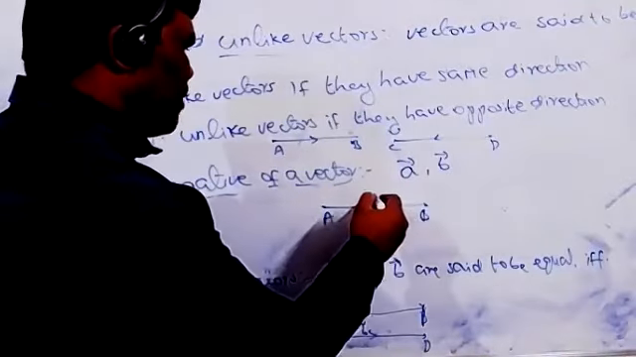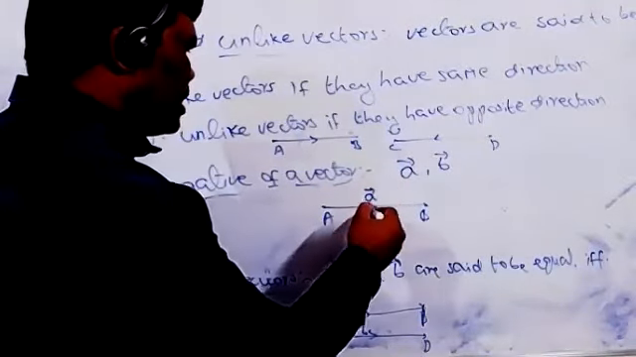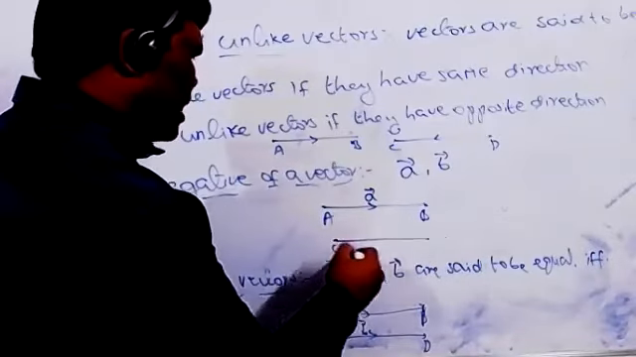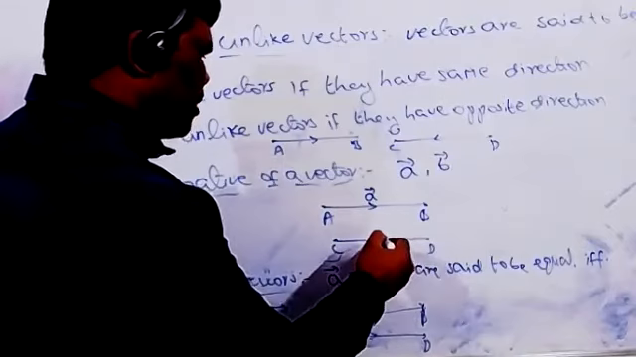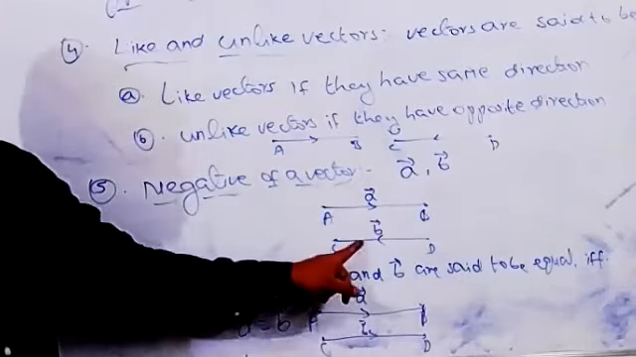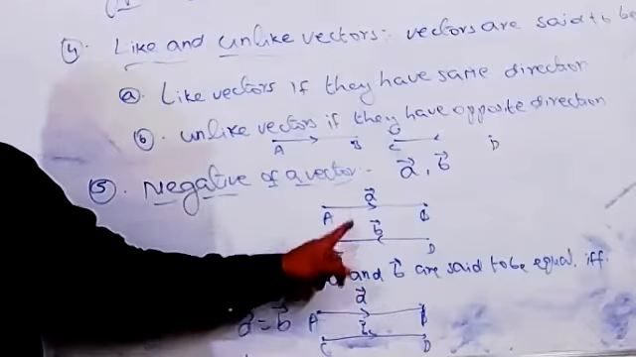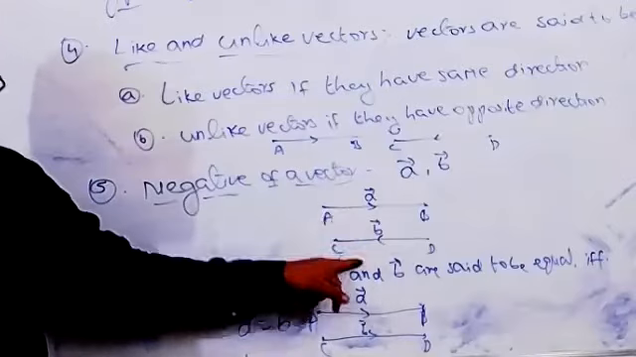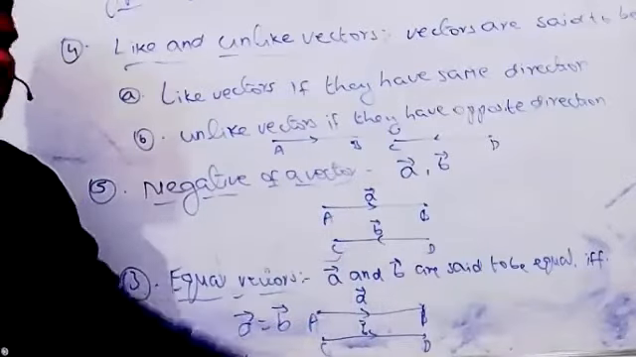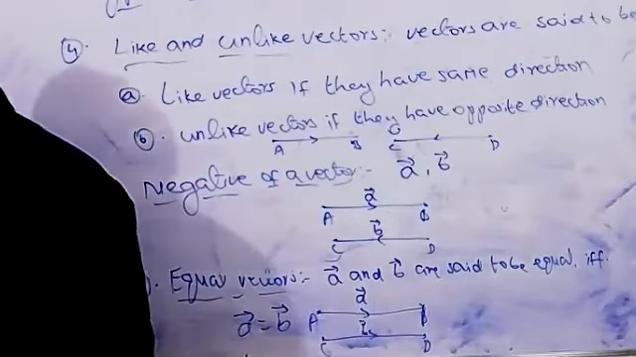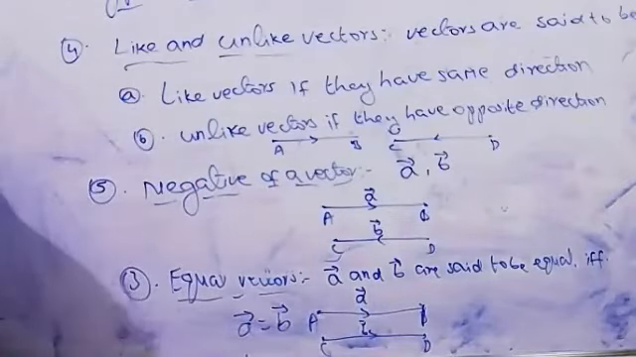Suppose this is vector A in this direction, and CD here is the quite opposite vector. The vectors will be in opposite directions, but the magnitude will be the same. That kind of vectors we call negative of a vector.